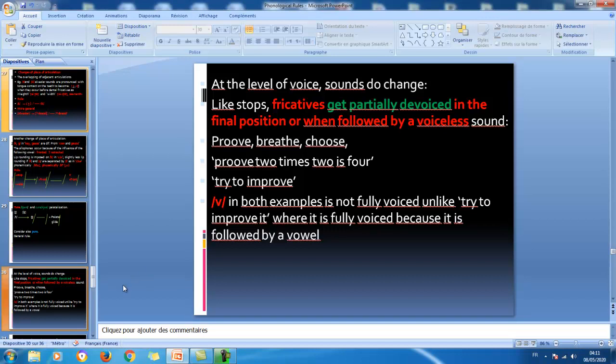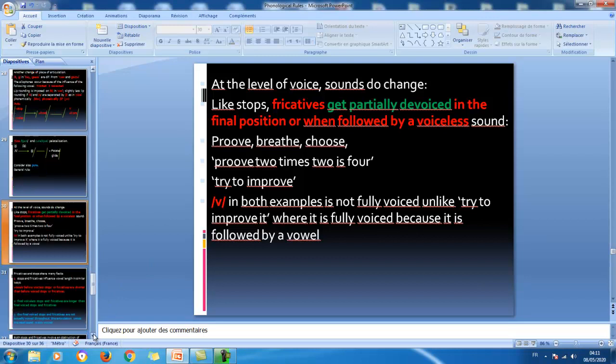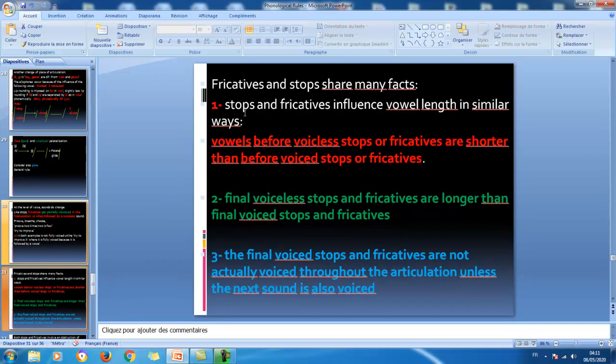Okay, and we're going to see some rules later on. So fricatives and stops share many facts. So this is going to lead us to the idea of natural classes. Here we have got a bigger natural class, a larger group of sounds, which includes not just stops, but fricatives also. So both of them, since they constitute one general class, they share many facts.